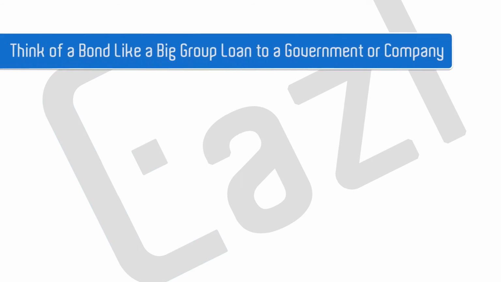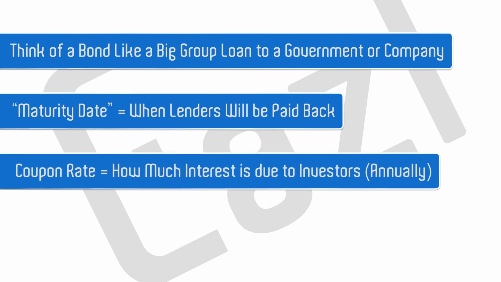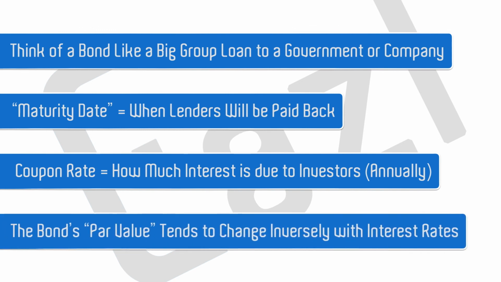So in summary, you can think of a bond as a big group loan to some organization, and you take a part in that loan. The key components are the maturity date, that's when all of the investors get paid back, and the coupon rate, which is the interest that that organization will pay for renting the money over time. Finally, bonds can be traded, and the biggest impact to a bond's value tends to be the current interest rates in the market.